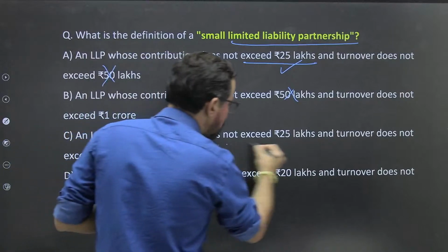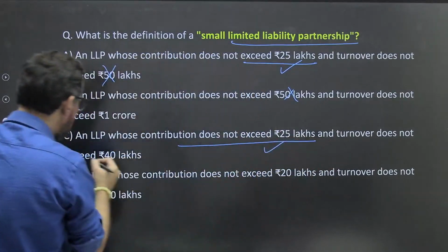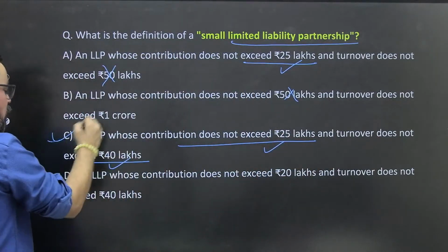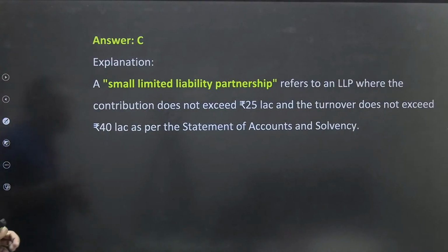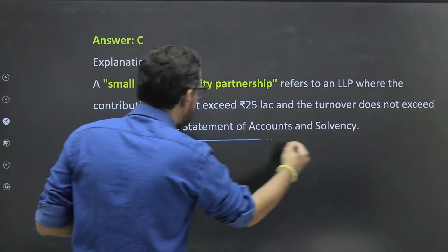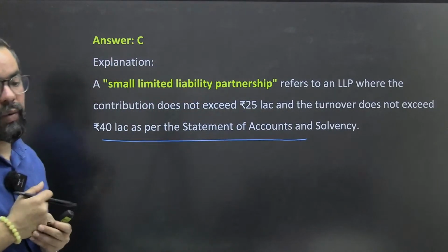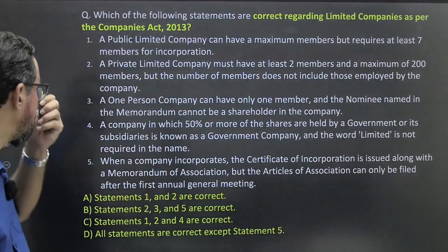Okay, yes. Does not exceed 25 lakh and turnover does not exceed 40 lakhs. Okay. So a small liability partnership refers to a limited liability partnership where the contribution does not exceed rupees 25 lakh and the turnover does not exceed 40 lakh as per the statement of accounts and solvency of that particular business. Okay. Next one.